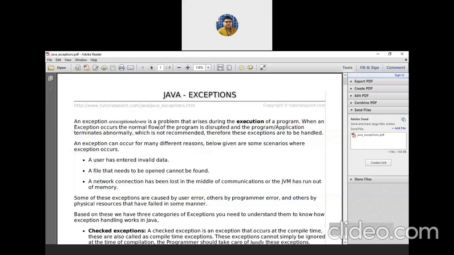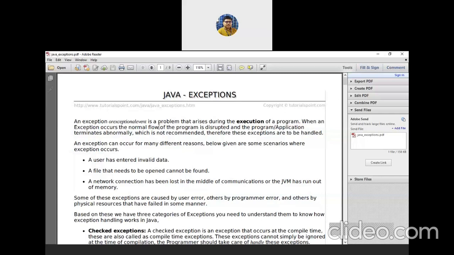So that is the reason. That's why we must handle exceptions, because this abnormal termination is not recommended.